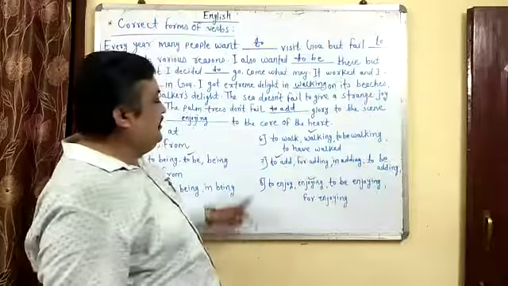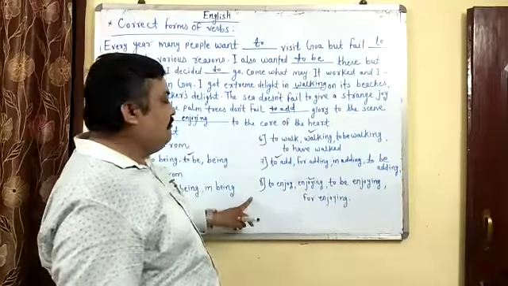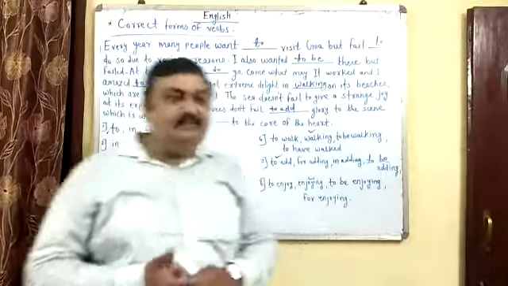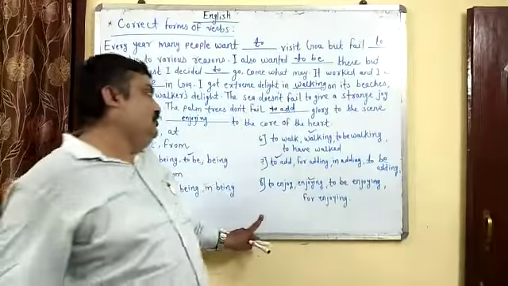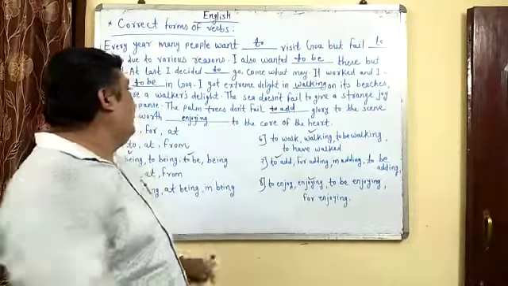This is the first one. 8 options are given. Half marks each. 4 marks are distributed like this. Means every fill in the blank contains half marks. Try to solve yourself. This is for you. I have given you. Coming towards the next.